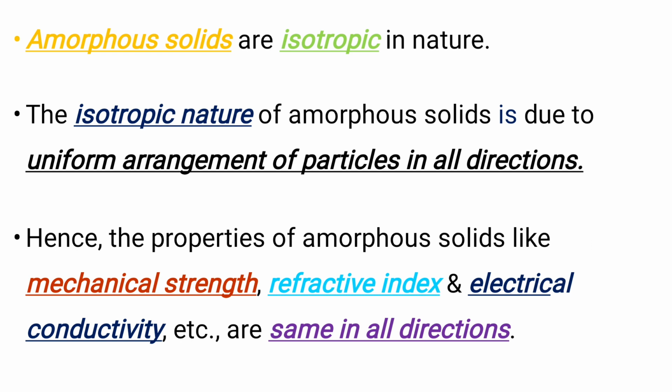Amorphous solids are isotropic in nature, and this isotropic nature is due to uniform arrangement of particles in all directions. Hence, the properties of amorphous solids like mechanical strength, refractive index, and electrical conductivity are the same in all directions.